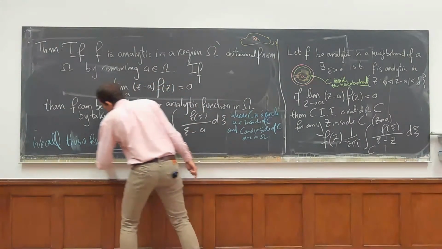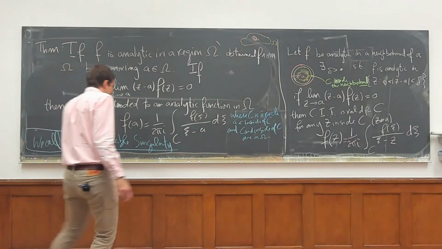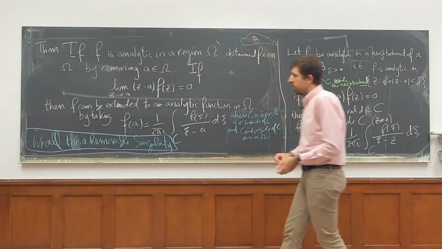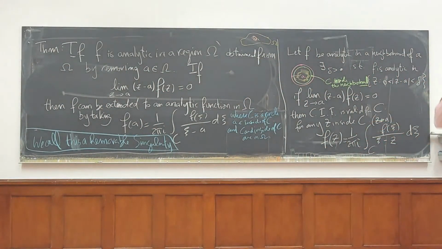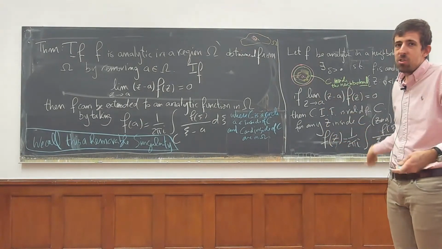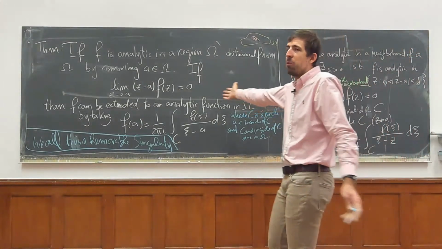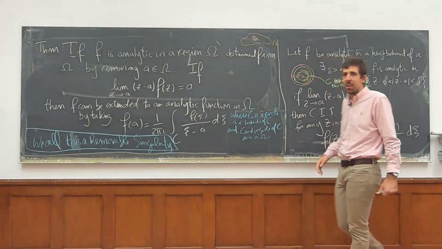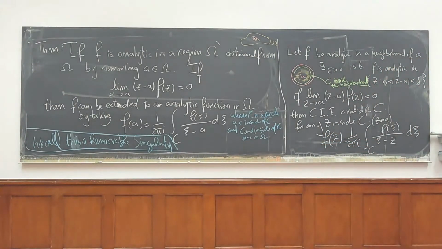These are not real singularities. Because actually we just showed that the function is actually analytic. Just, when we're given the function, someone forgot to tell us what the value was at A. There's really nothing special about A.